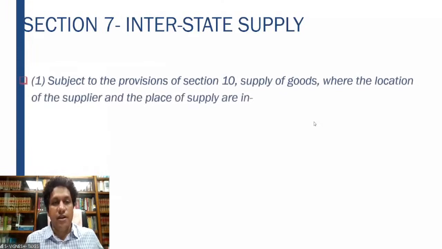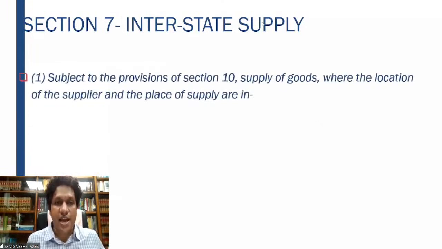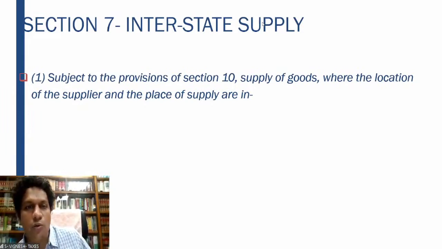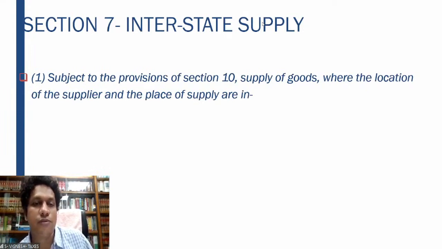So Section 7 again of the IGST Act covers the interstate supply, subject to the provisions of Section 10. I will tell you what the provision of Section 10 is, but first let us understand. Supply of goods. Again, I'm telling you, this Section 7 is of the IGST Act 2017.